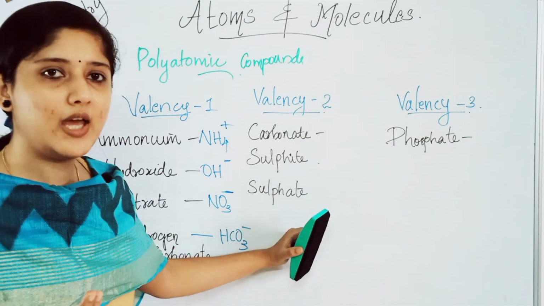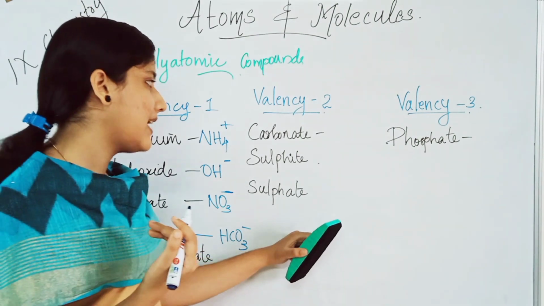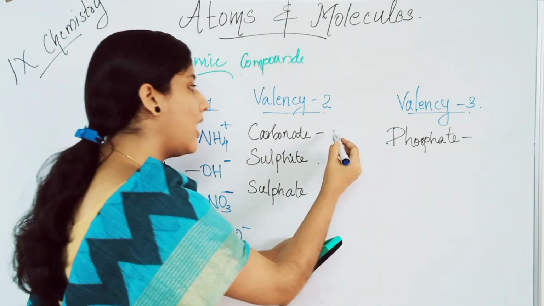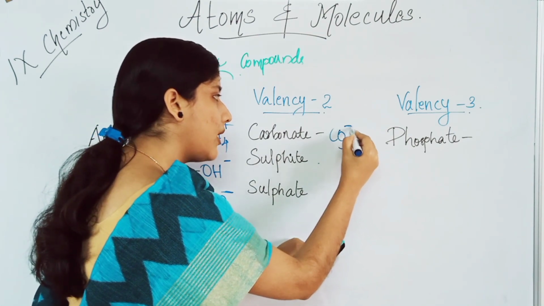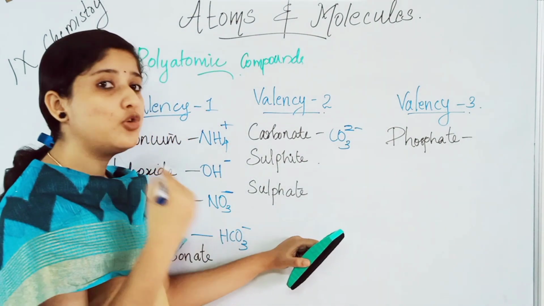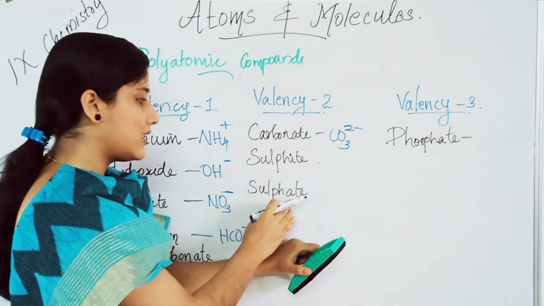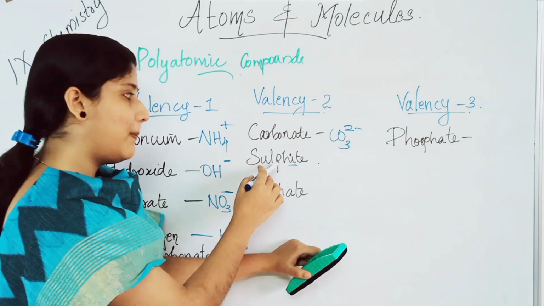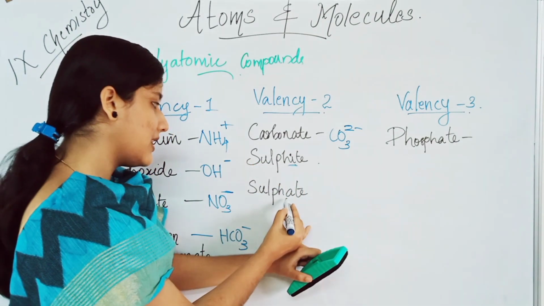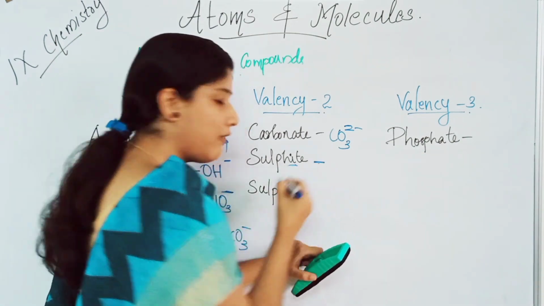Next on to polyatomic compounds having valency 2. Example is carbonate. Carbonate is CO3 2 minus, a negatively charged species. Sulfite and also sulfate. Listen carefully here. Sulfite is spelled SULPHITE and sulfate is SULPHATE.